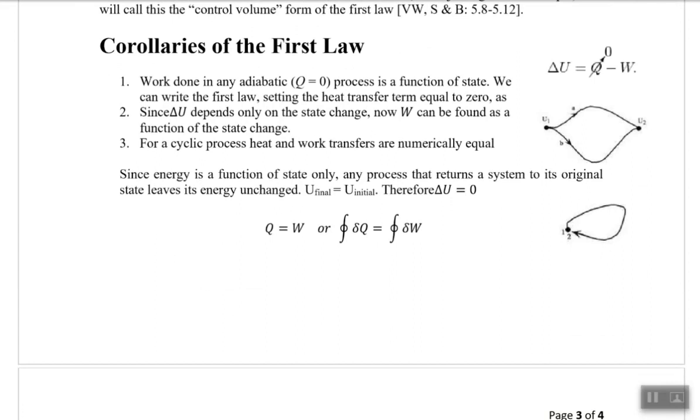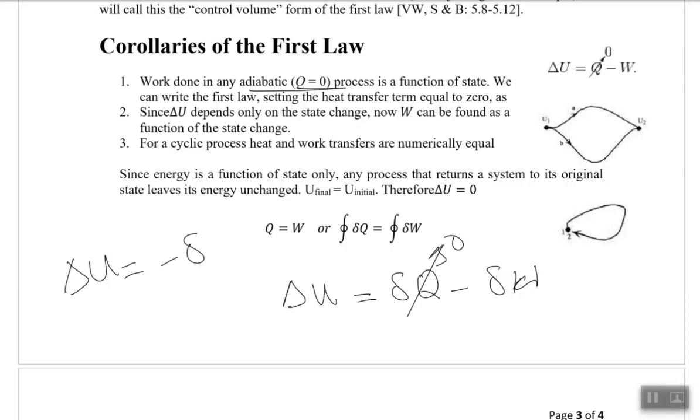Let's have a little discussion on the first law of thermodynamics, and let's look at some corollaries of the first law. So let me write it again. The change in internal energy is equal to the heat supplied minus work done. What if the process is an adiabatic process? Then the heat supplied is equal to 0, so the change in internal energy is equal to minus work done.